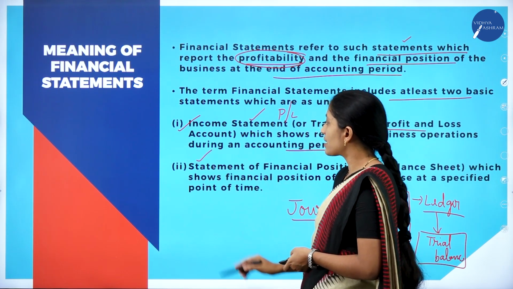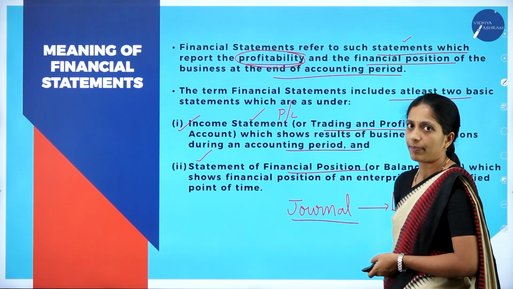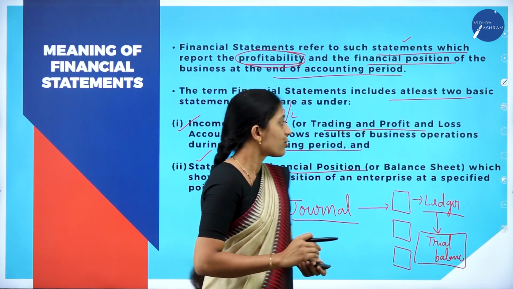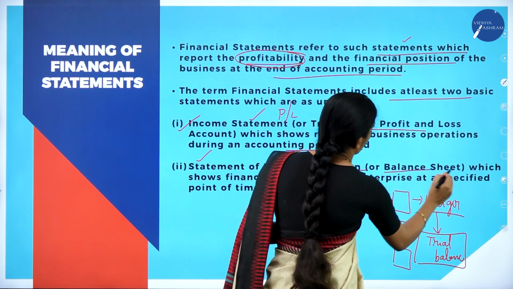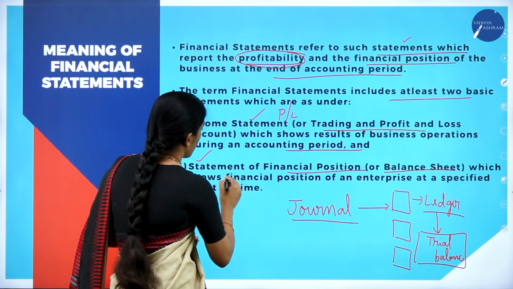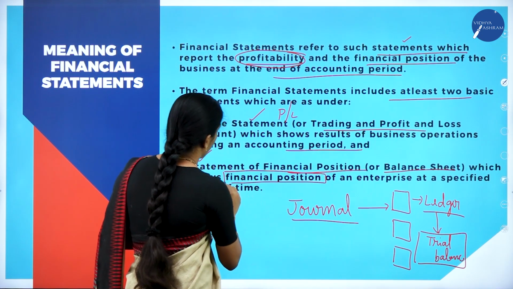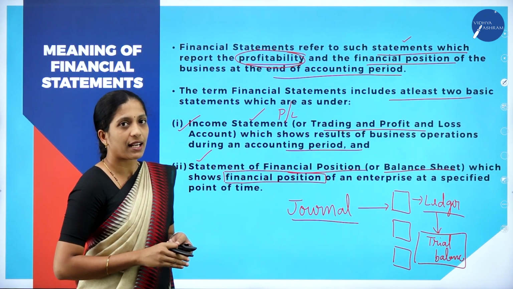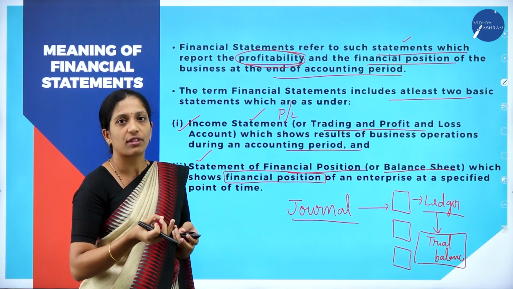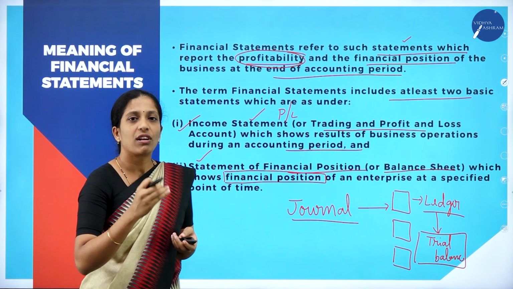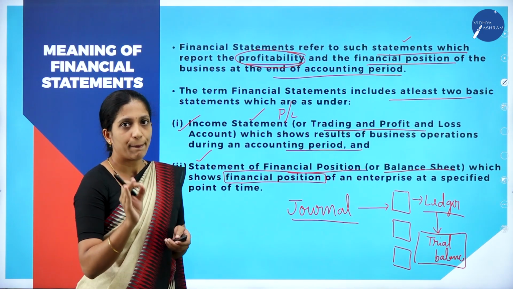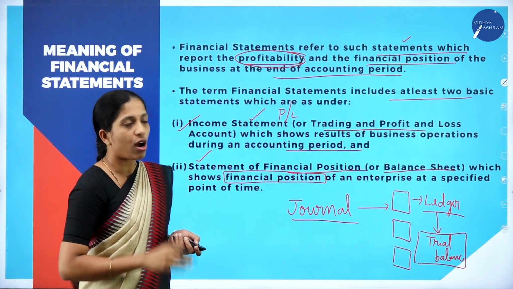Now coming to the second statement, statement of financial position. So statement of financial position is also called as what? Balance sheet. So statement of financial position is also called as balance sheet, which tells the financial position of the business. So exact financial position of the business can be ascertained by preparing the balance sheet. So under income statement we will come across the profit or loss of the business, but under the balance sheet we will come across the financial position, that is the total assets and liabilities of the business. So hope you are clear about this concept.